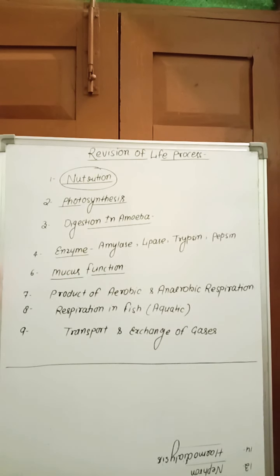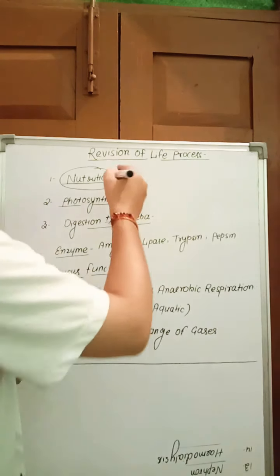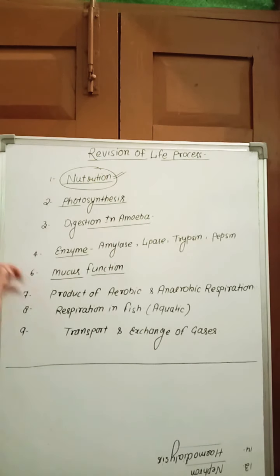Class of life process. Discuss one by one. First, that is nutrition. Nutrition is essential for all living organisms for getting energy to fulfill daily requirements like locomotion, breakdown of food substance. How do they get nutrition? They get the nutrition from the food. Food has many nutrients. By digestion, these food molecules are broken down and provide energy to the cells.